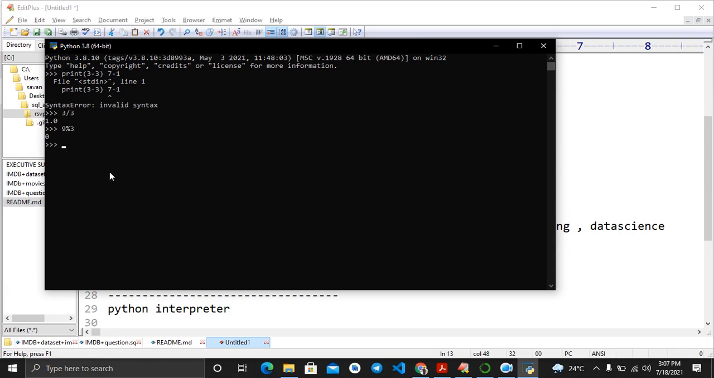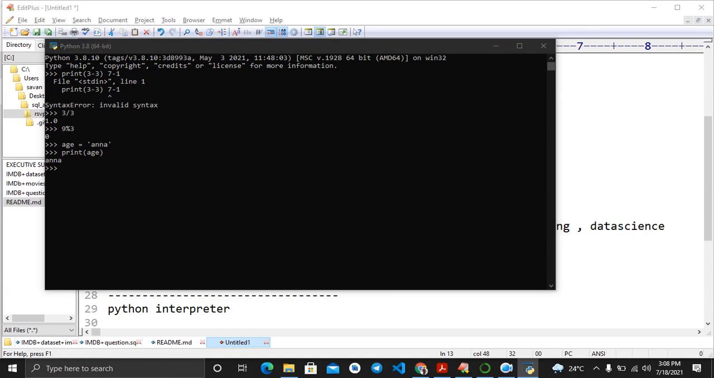That is how you can get started with strings: age equal to Anna. This will be considered a string. If you want to see what is in age, you can use print age. See, in age there is Anna, call it Anna. You don't have to explicitly write the type of the data.